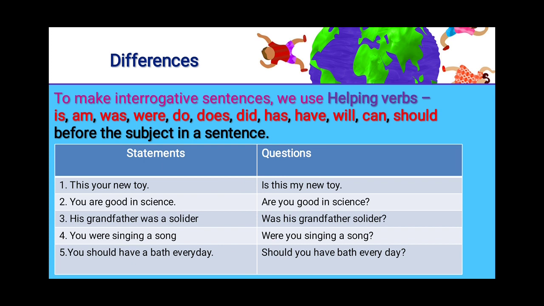Fifth one, you should have a bath every day. Now the fifth question is, should you have a bath every day? Hopefully you understood the difference between statements and questions, kids. So here the statements always end with the full stop, and the questions always end with the question mark.